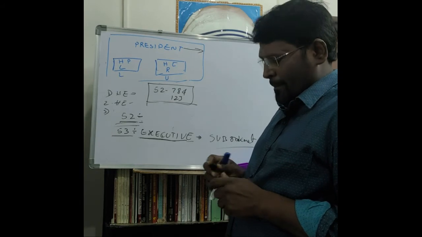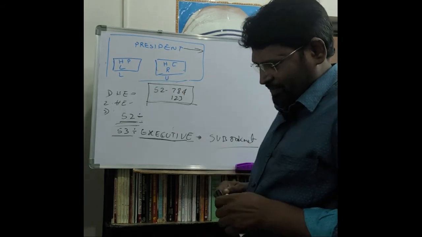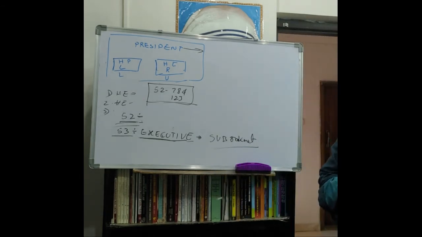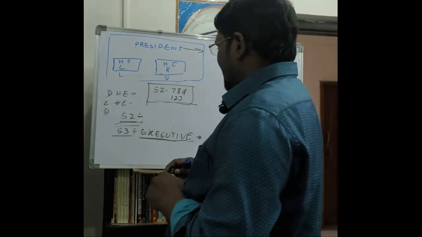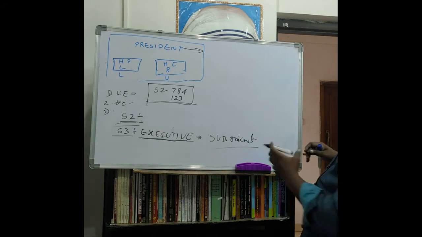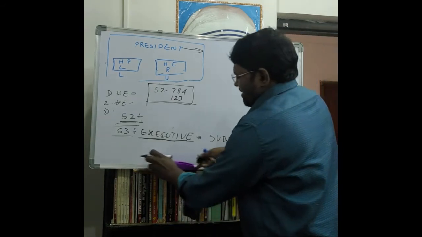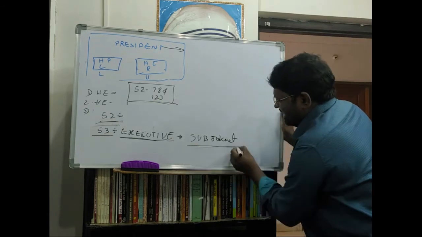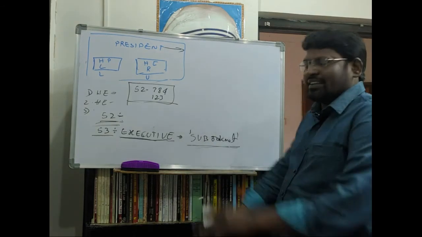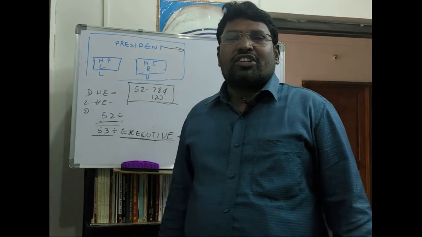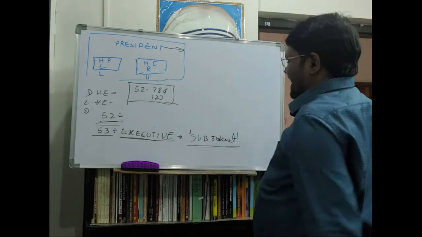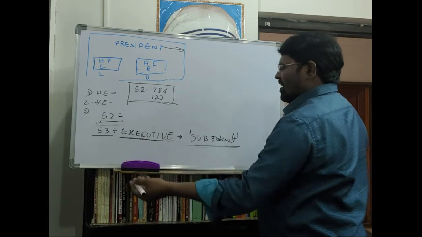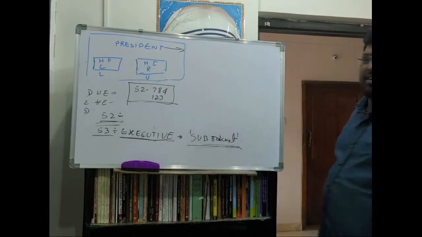Vice President is subordinate to the President of India. But it is not a clear word to indicate that executive powers are exercised by the President directly or through a subordinate.